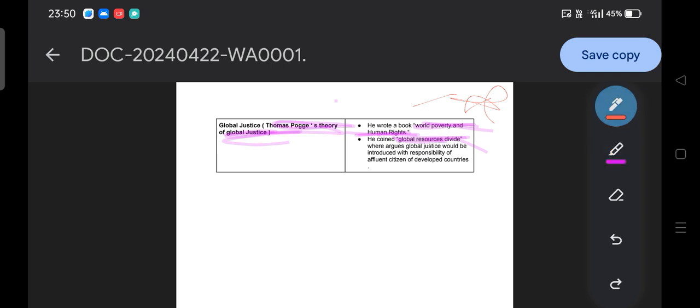Hope you are clear. If they ask who coined the term global resource dividend, or what it means, then you need to be clear that it means global justice would be introduced through the responsibility of the affluent citizens of developed countries.